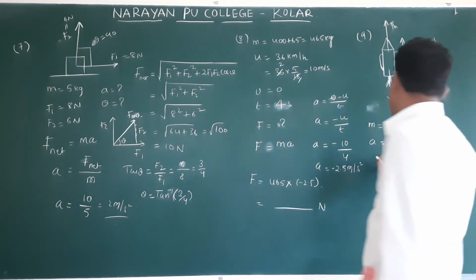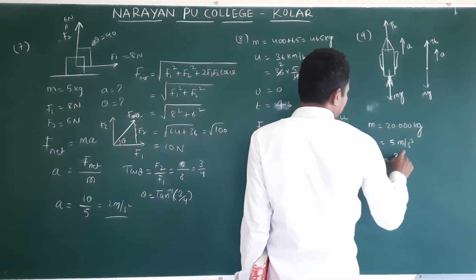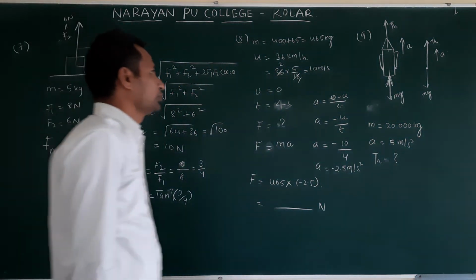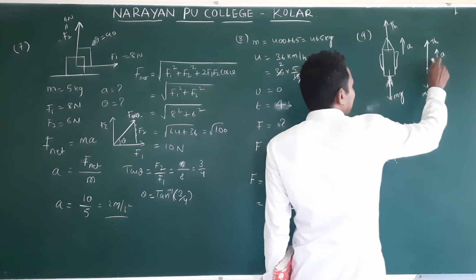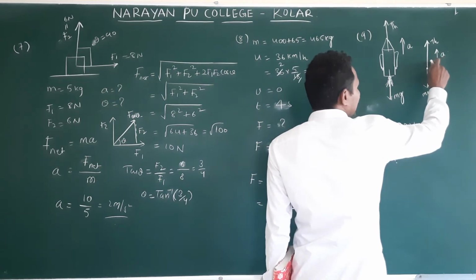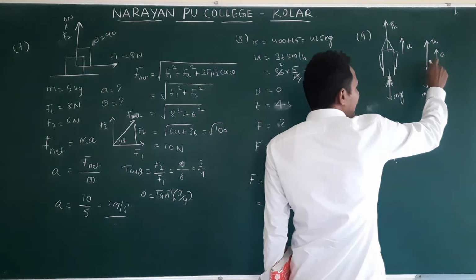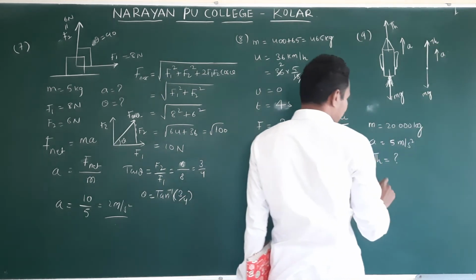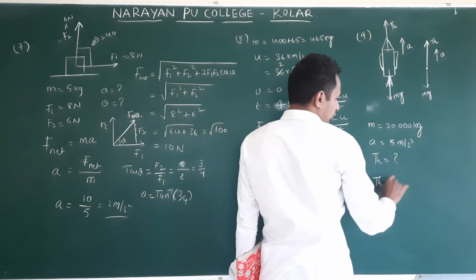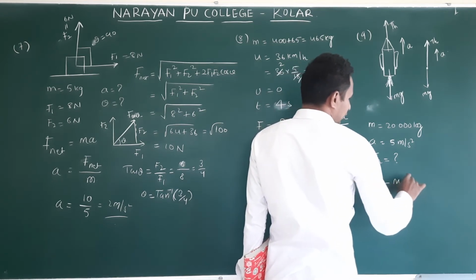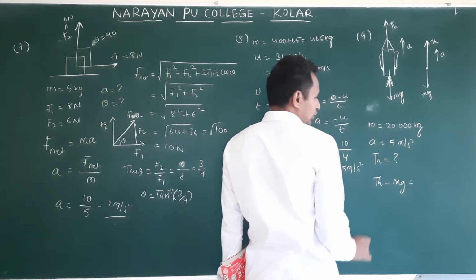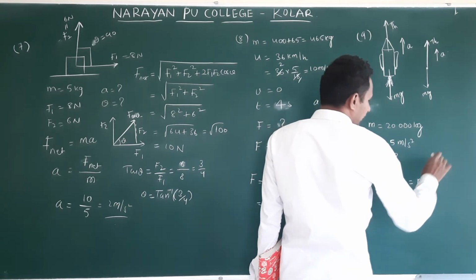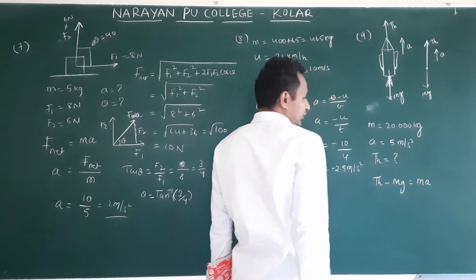What did they ask? Thrust they asked. Thrust is nothing but a force. Which direction is acceleration? Acceleration direction is up. What does that mean? Which force is dominating? Thrust dominating. Thrust minus mg is equal to the net force, use the acceleration in the system, m into a, mass of the rocket and acceleration.